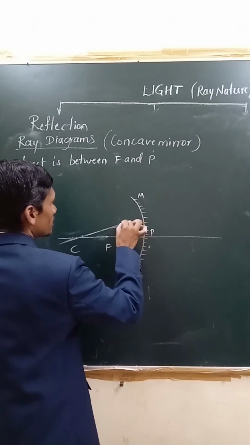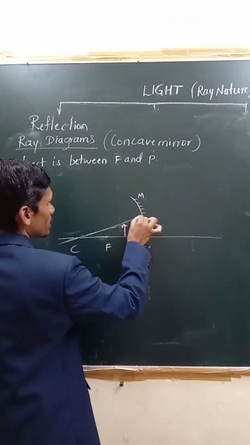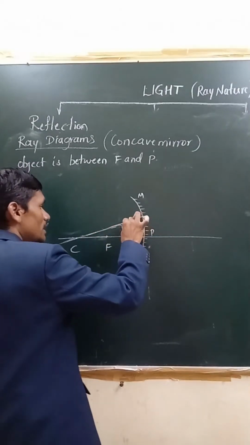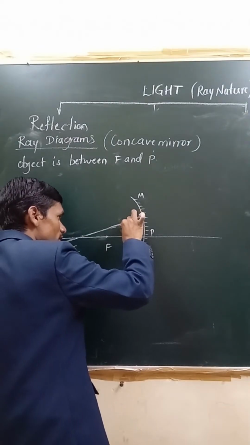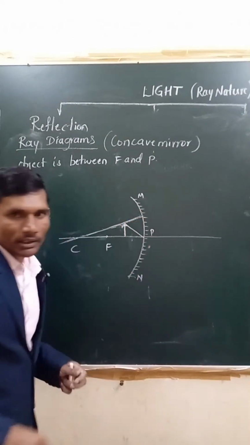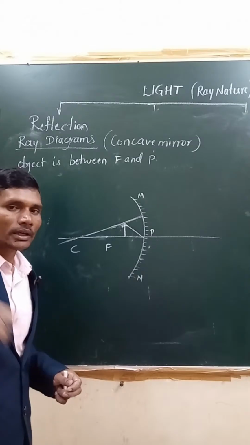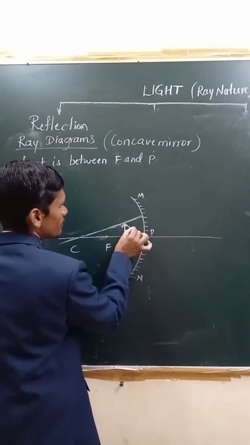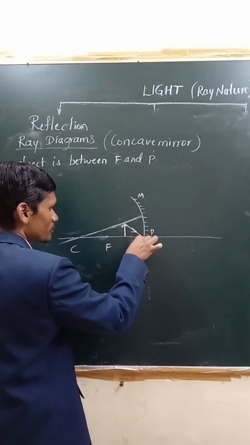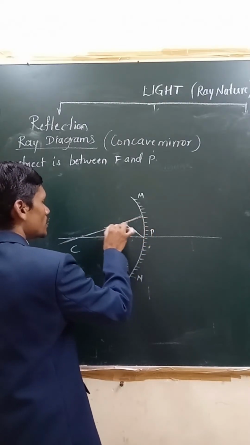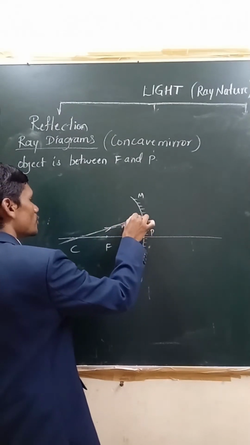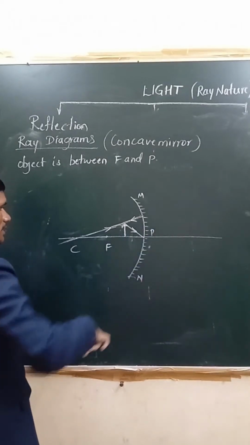Now one more ray you have to consider, it is falling obliquely towards the pole P, as we have studied in the rules of ray diagrams, right? One is obliquely falling towards pole P, one is moving along the center of curvature, and it follows the same path after reflection, you know that, right?